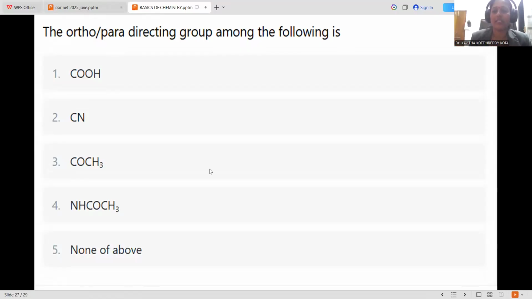We are conducting a series of sessions based on basic chemistry MCQ questions. In order to give fundamental information regarding chemistry, the basic chemistry MCQs were framed and a series of sessions conducted, which are available at the channel Dr. Kavitha Chemistry Academy. So in this session, the question is: the Ortho-Para directing group among the following is,